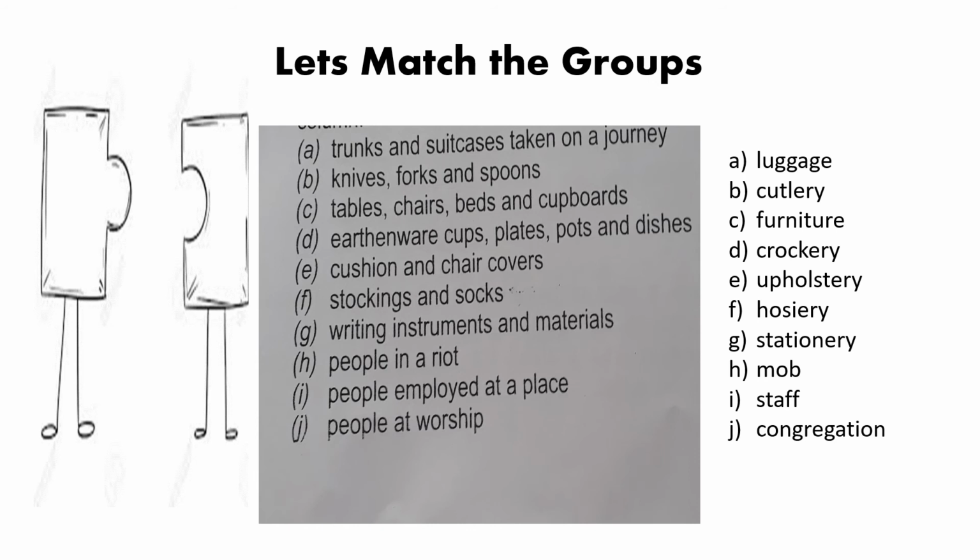The fifth list is cushion and chair covers, and the noun word is upholstery. The sixth list is stockings and socks, and the noun word is hosiery. The seventh list is writing instruments and materials, and the noun word is stationery. The eighth list is people in a riot, and the noun word is mob. The ninth list is people employed at a place, and the noun word is staff. And the last list is people at worship, and the noun word is congregation.